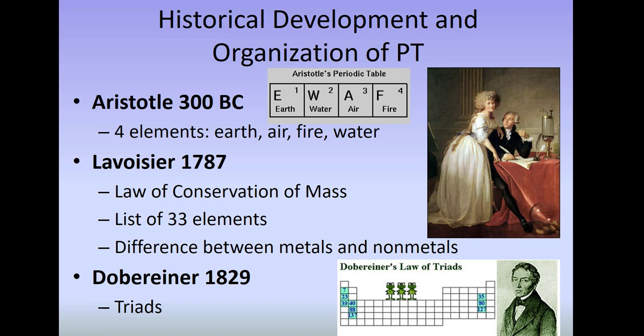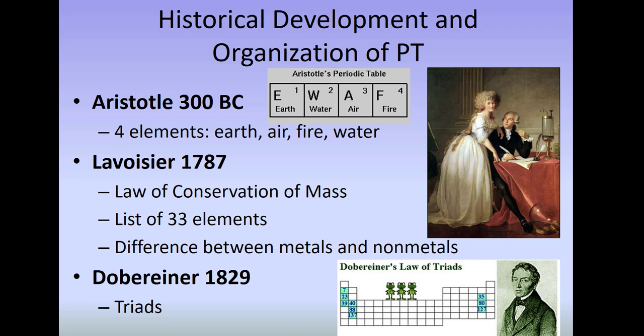And then fast forward to Lavoisier, pictured over there to the right with his wife Marie. He took very careful measurements, and he came up with the law of conservation of mass. And he looked at the elements that were known. He was able to make a list of 33 elements, kind of the start of trying to organize what type of elements and matter is out there. And Lavoisier did careful studies also and discovered the difference between metals and nonmetals.